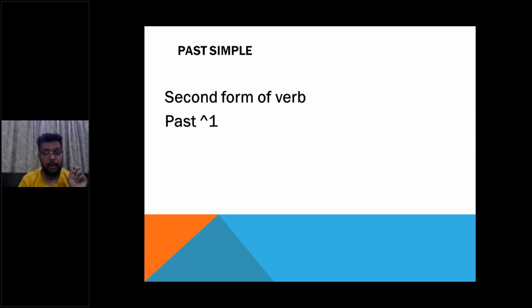Now I am speaking one more sentence. I went to the shop and bought vegetables. Again, here are two past incidents, but both happened simultaneously. Did you get me? So this is past simple tense. I went to the shop and bought vegetables. This is simple past tense, but I had gone to the shop and later bought vegetables. This is past perfect tense. So this is the recognition.